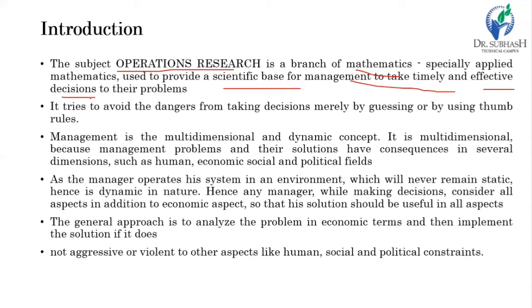So in all the cases, the thumb rule is just guessing the current market situation, that this will happen in summer, this will happen in monsoon, and this way the decision maker takes the decision. But this subject operation research provides you some technical or mathematical techniques which will help you to take the decision.